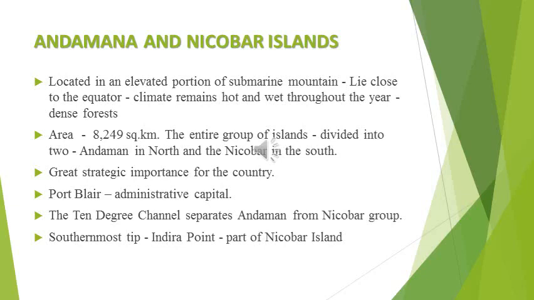That's why the climate remains hot and wet throughout the year, and it also consists of dense forest. Since it consists of dense forest, the climate in Andaman Nicobar Island is mostly hot and wet. Because it lies close to the equator, the total area is 8,249 square kilometers, and it is divided into two groups. The northern part is called Andaman and the southern part is called Nicobar. That's why it is called Andaman and Nicobar Island.